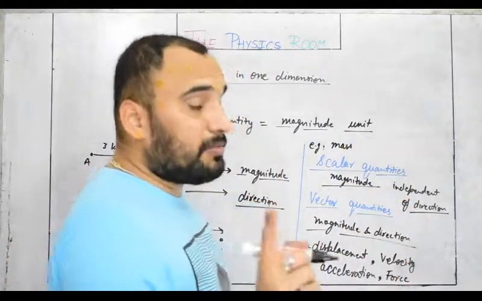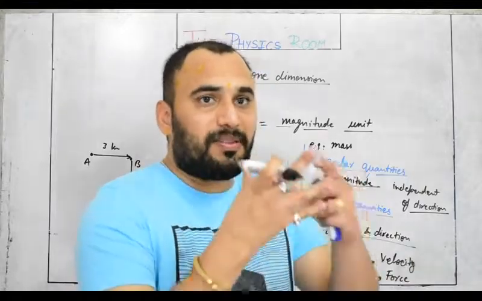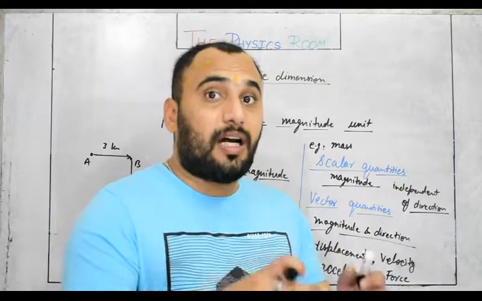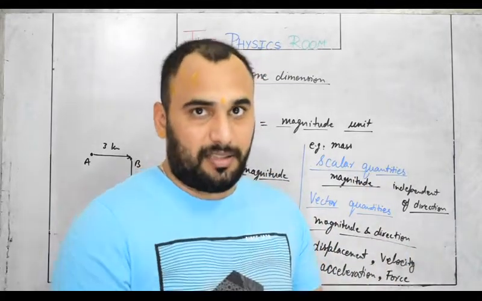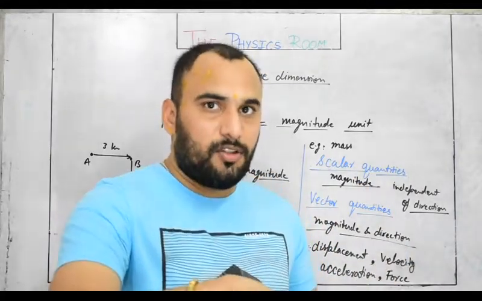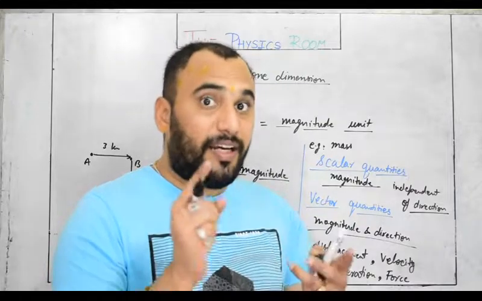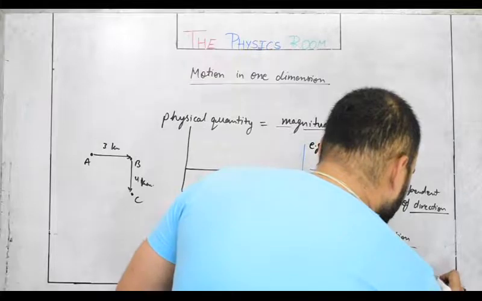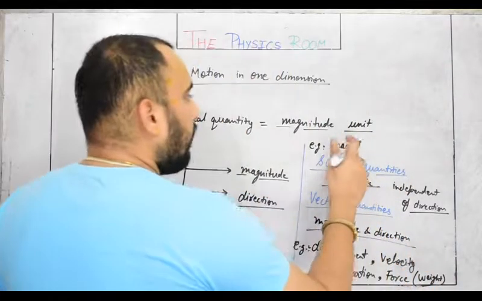See, there is a difference between mass and weight. Mass is the amount of matter present in the body, so it is a scalar, while weight is the force by which earth is attracting us, is called our weight. So weight is a kind of a force, so ultimately it would be a vector quantity. Weight is a vector quantity, while mass is a scalar quantity.